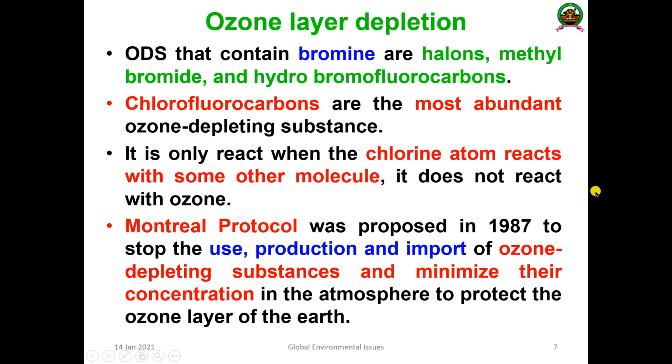The aim of the protocol is to stop the use, production and import of ODS, ozone depleting substances, and minimize their concentration in the atmosphere to protect the ozone layer of the earth. So the Montreal Protocol was primarily aimed to restrict the use, production and import of ozone depleting substances and prevent the earth from dangerous ultraviolet rays.